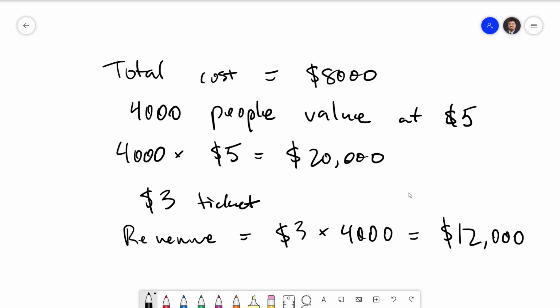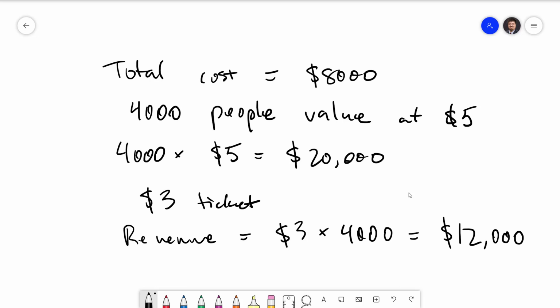The problem with this plan is that fireworks are not excludable. A person could simply walk up to where the fireworks is happening, and instead of paying the ticket seller their $3, they could choose to simply stand there and watch the fireworks. There's nothing anybody could do about that.